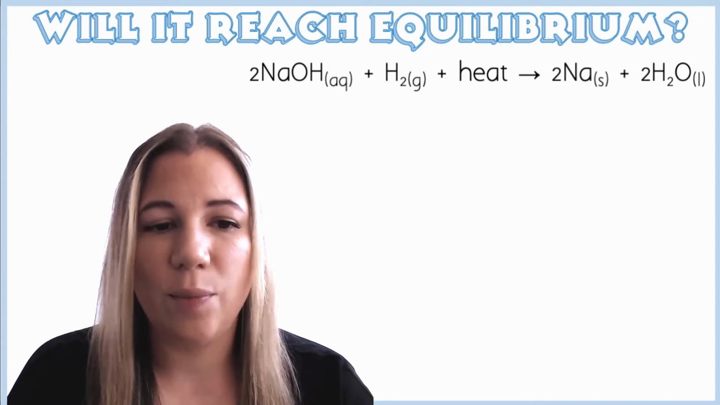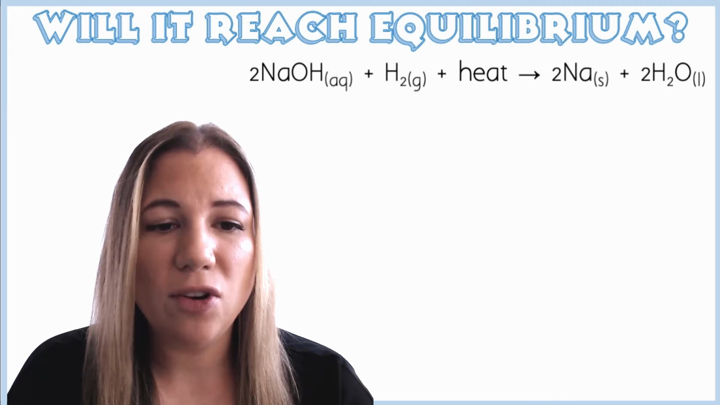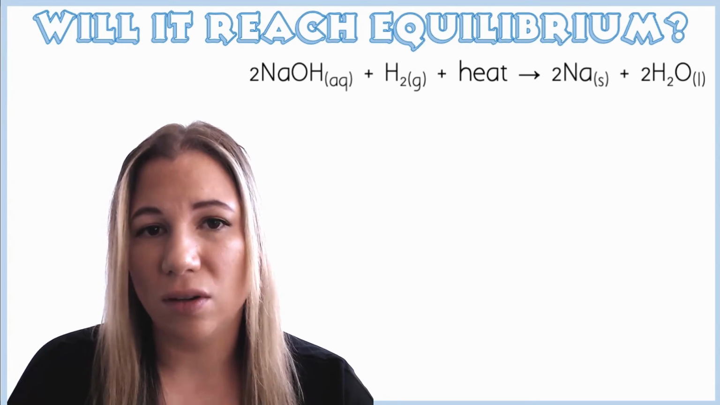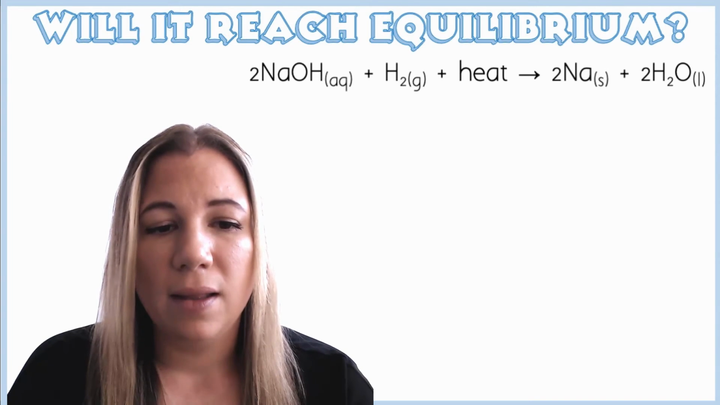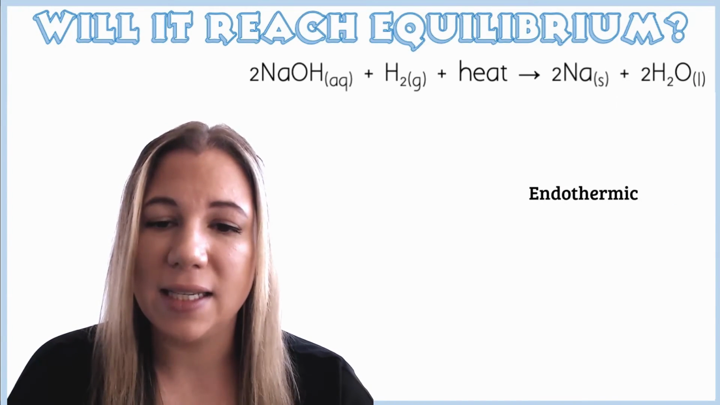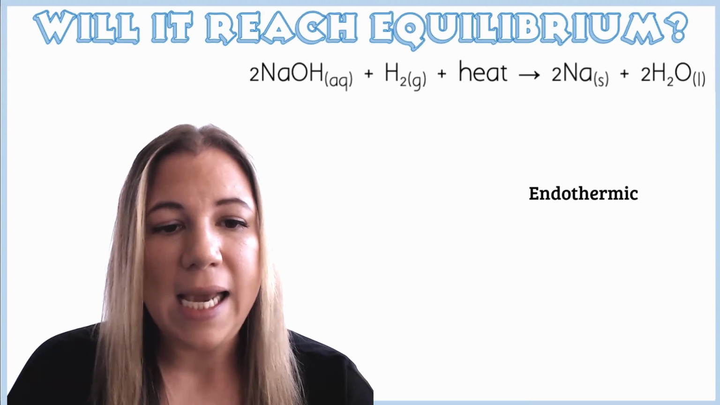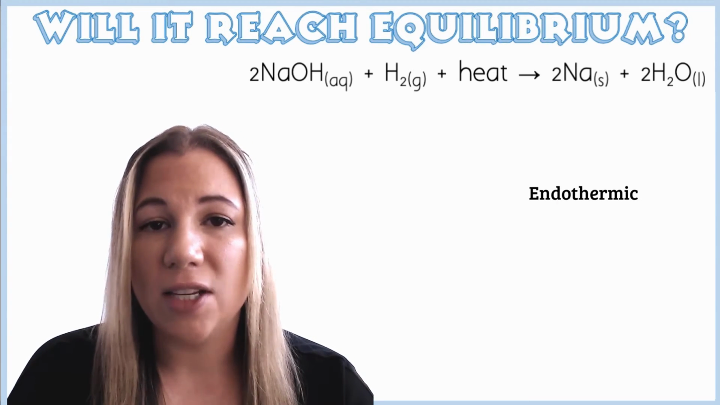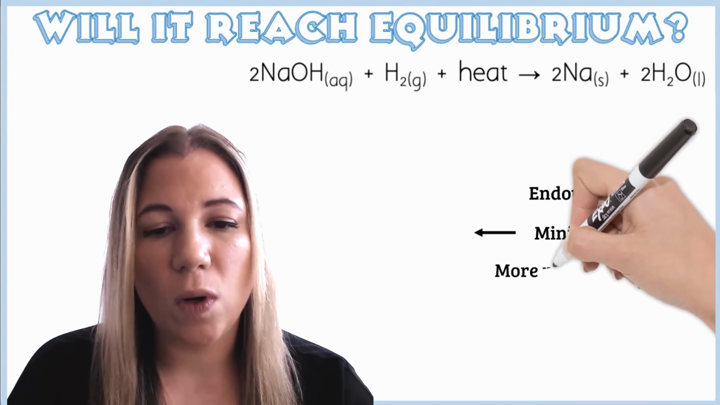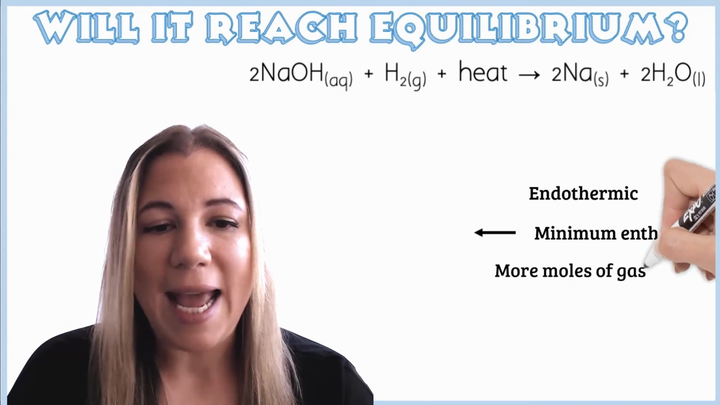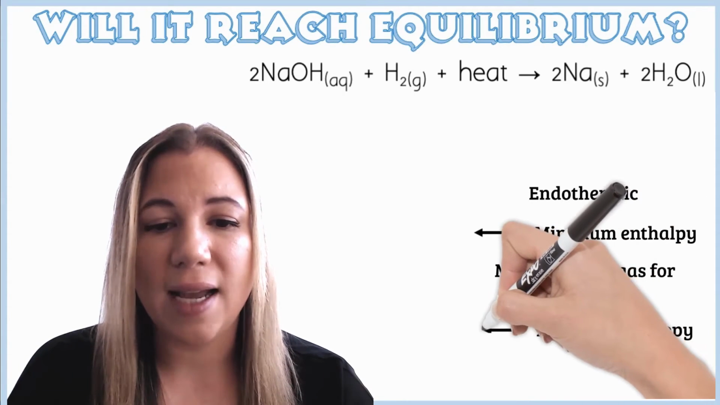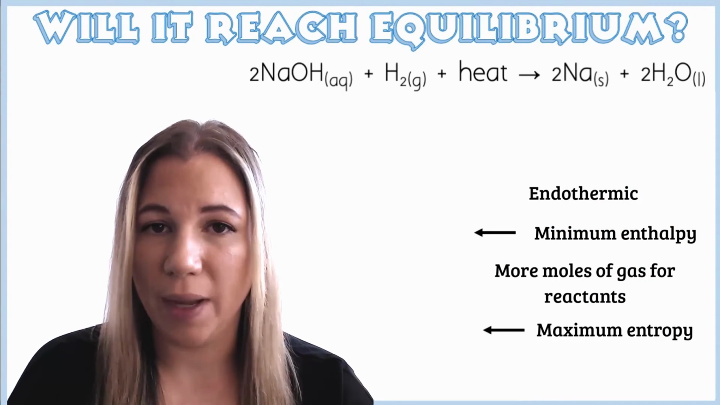Here's our second example. This one we have sodium hydroxide and hydrogen gas reacting to form sodium as a solid and water. This reaction is endothermic, which we can see because the heat is on the reactant side of the equation. This means the reactants are favoured in terms of enthalpy. For this equation, we see that there is 1 mole of gas on the reactant side and 0 moles of gas on the product side. This means the reactant side is also favoured in terms of entropy.